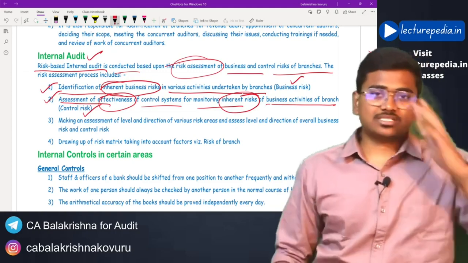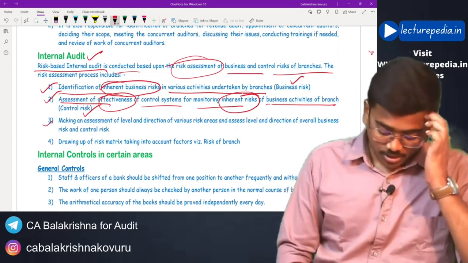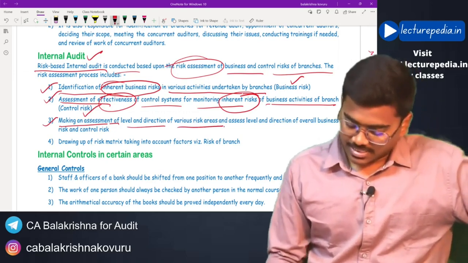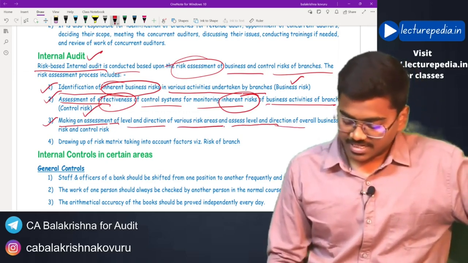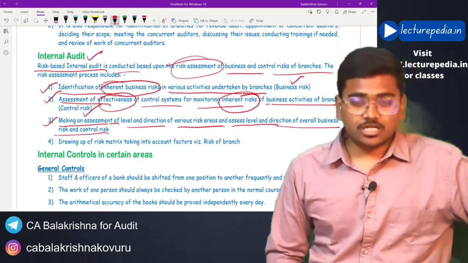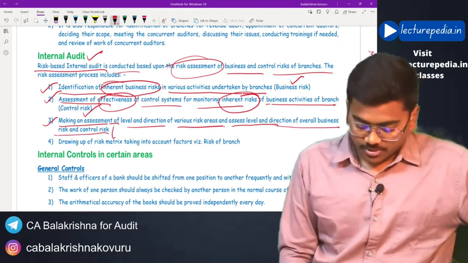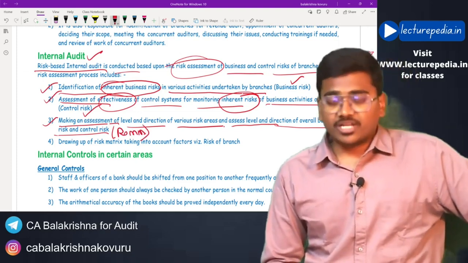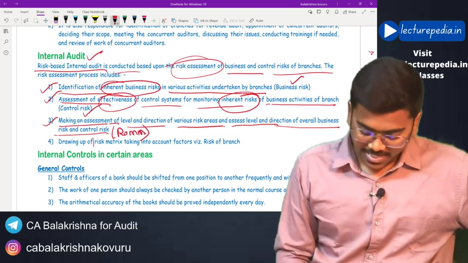This concept we have discussed in SA 315. Making an assessment of the level and direction of overall business risk and control risk, he will determine the risk of material misstatement, the risk assessment. Finally, he will draw a risk matrix.